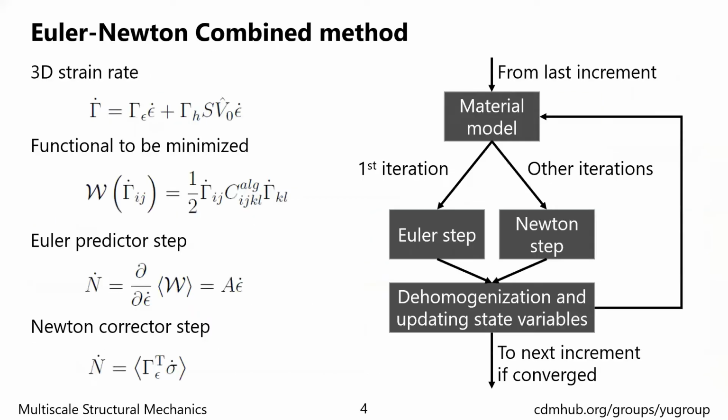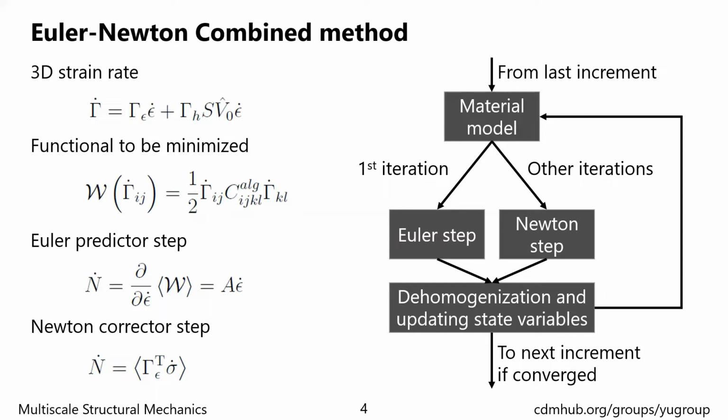The nonlinear SwiftComp uses an Euler-Newton combined method. With this method, the 3D strain rate is written in terms of the 2D strain rate and the fluctuating function, and then substituted into this functional. The fluctuating function is solved by minimizing this functional, and then the shell tangent stiffness and the increment of the sectional force and moment can be obtained.